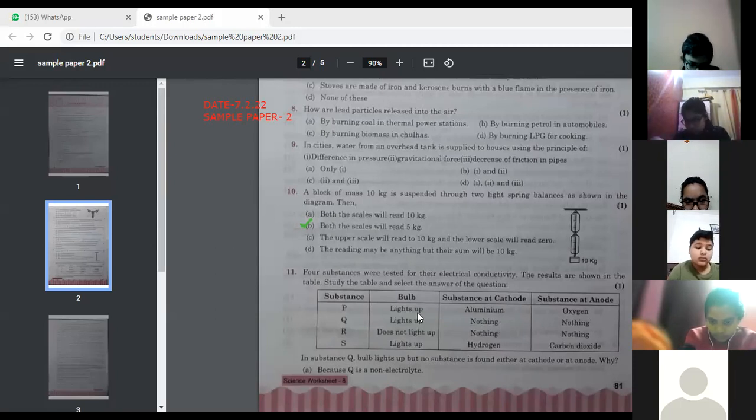Okay, bulb तो light up हो रहा है, but nothing has formed. ये वाला R तो आपका बिल्कुल ही नहीं है. That does not light up. कुछ form भी नहीं हो रहा और bulb भी light up नहीं हो रहा. ठीक है. So आपको बताना है in the case of Q, bulb lights up but nothing is found on either cathode or anode. Read the next options.